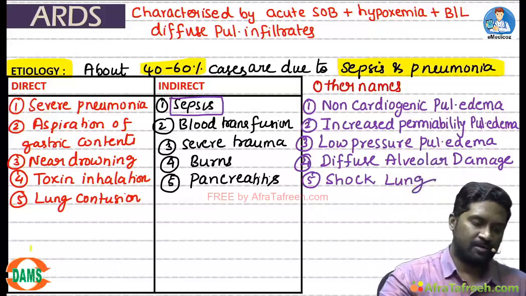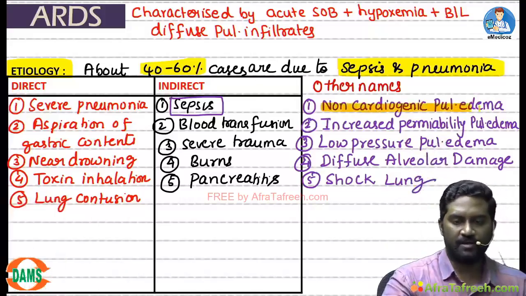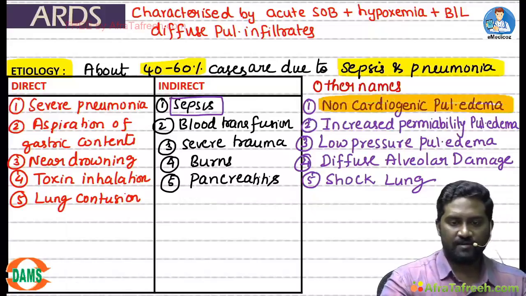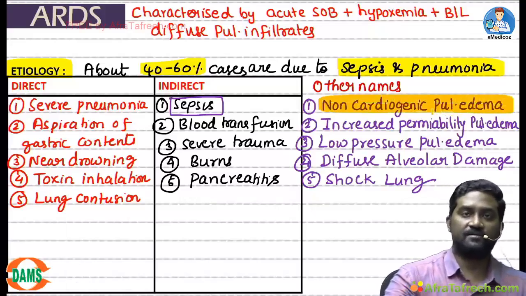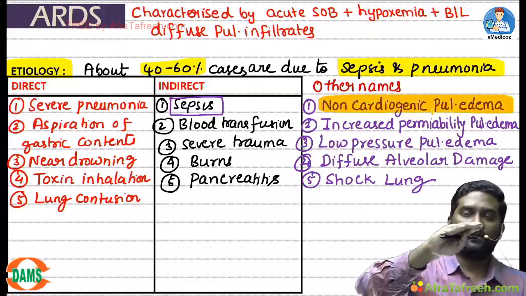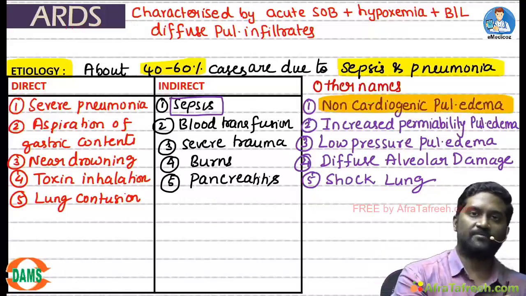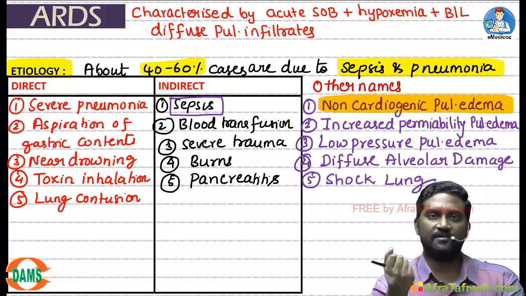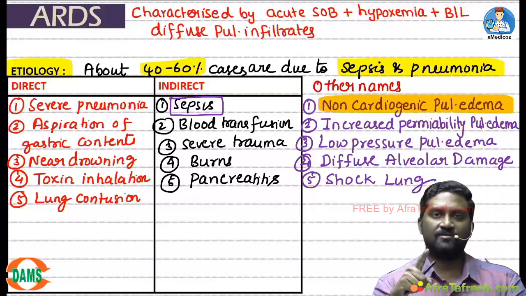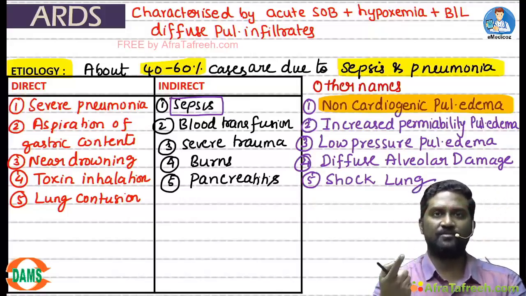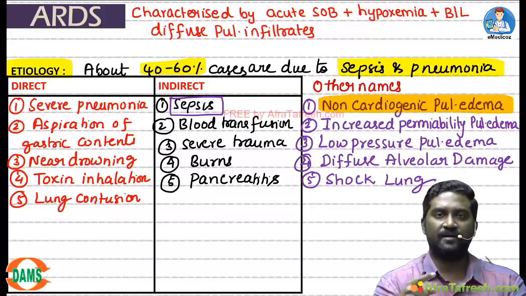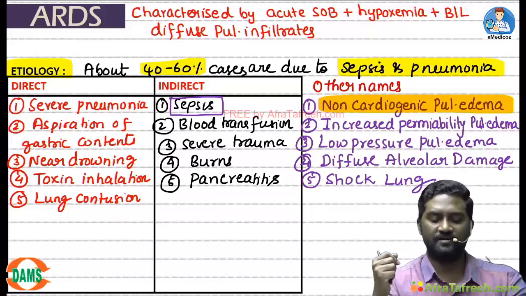Like I told you, ARDS is frequently called non-cardiogenic pulmonary edema. Whenever you see the term pulmonary edema, what is the first disease that comes into your mind? Cardiogenic pulmonary edema, because of some left heart disease, your alveoli getting filled with fluid. Now ARDS is also a pulmonary edema, but there is no heart disease responsible for it. First, let us see the pathophysiology of cardiogenic pulmonary edema. Then you will understand how ARDS is different.